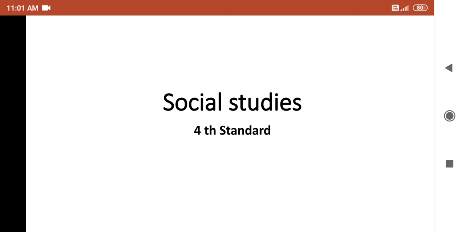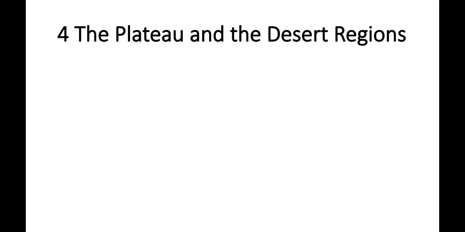So in today's class we are going to discuss the plateau and the desert regions. Let us see what a plateau is. A plateau is a fairly wide area of flat land rising sharply from the surrounding area, and it is also called a tableland. So a simple definition: it is a flat land, and that is considered a plateau. Let us discuss the plateau and desert regions.